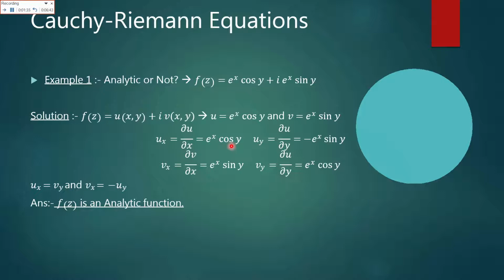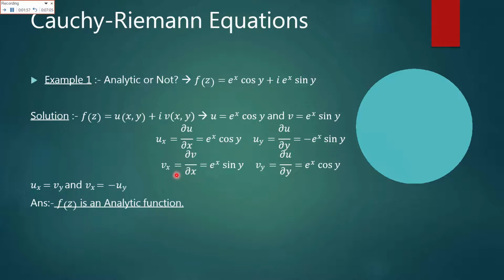Now we'll take u of y, which is basically the first derivative of u with respect to y. So when we take the derivative with respect to y, e raised to power x will behave as a constant, and we'll take the derivative of cos y, which is basically minus sin y.